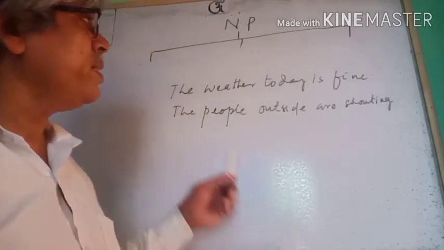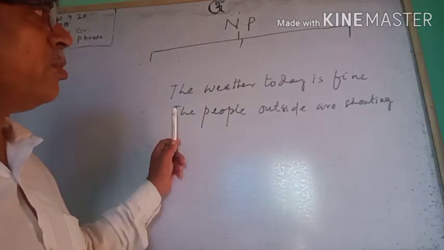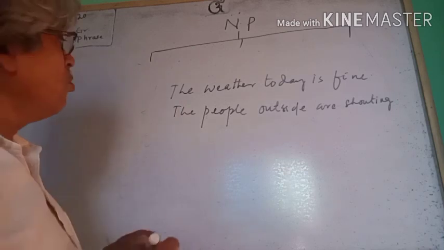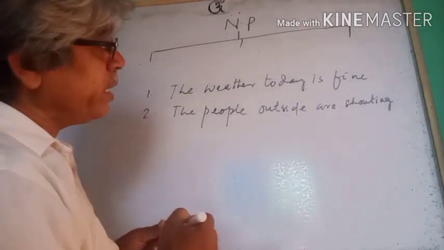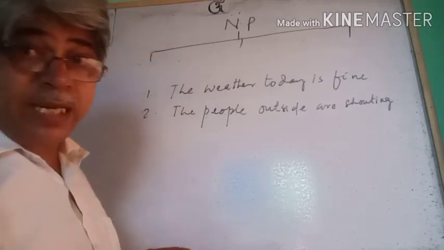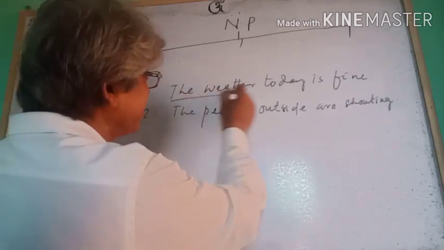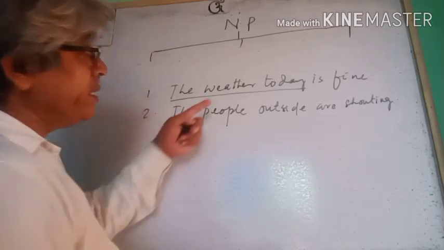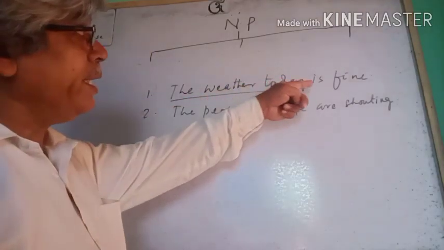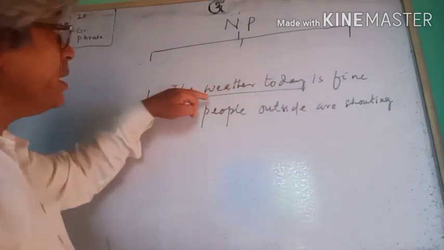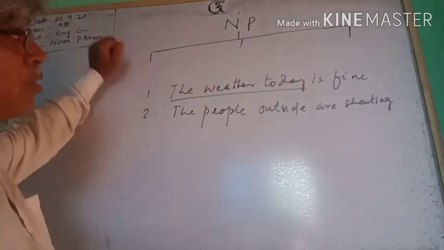Let's find the noun phrases from these two sentences. First one, the weather today is fine. What is fine? The weather today is the subject, and it is obviously a noun phrase. Which is the head word of this noun phrase?